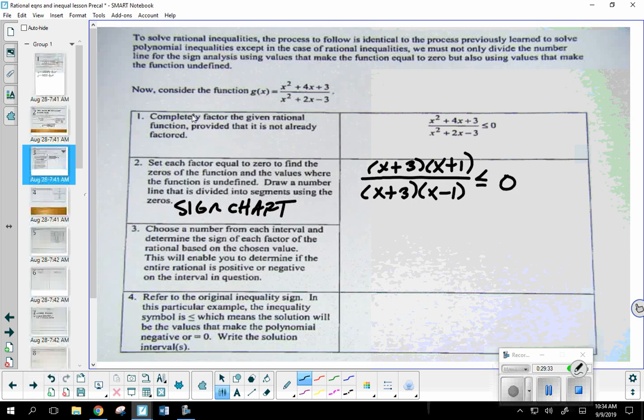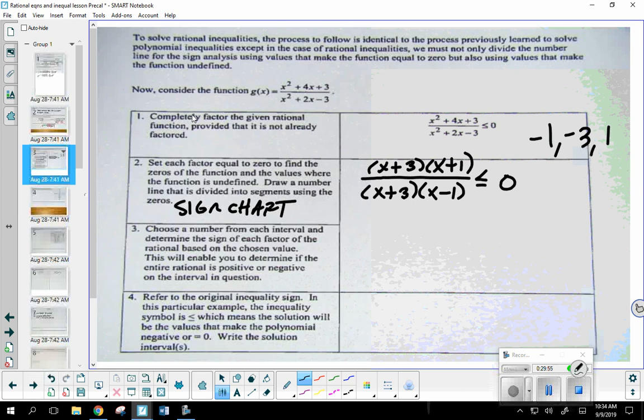From the previous page, we got 3 values that were of interest to us. One value made the function 0. What was that? -1. And there were two values that made the function undefined. What were they? -3 and 1.